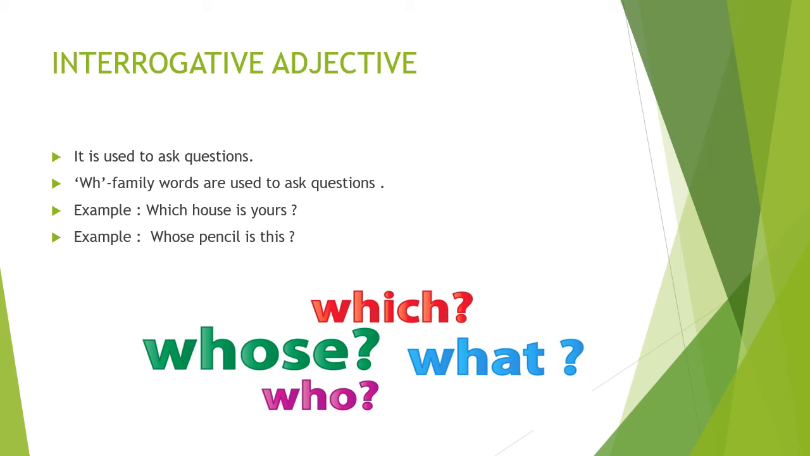Example, which house is yours? Whose pencil is this? Children, you can see very clearly these WH family words, meaning which, how, what, who, whose. These words are called the WH family words. So these words are called the interrogative adjectives.